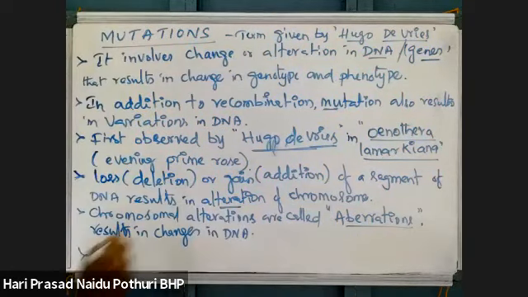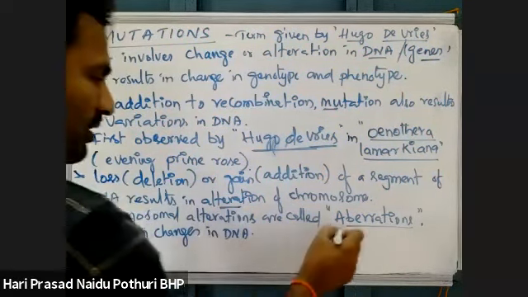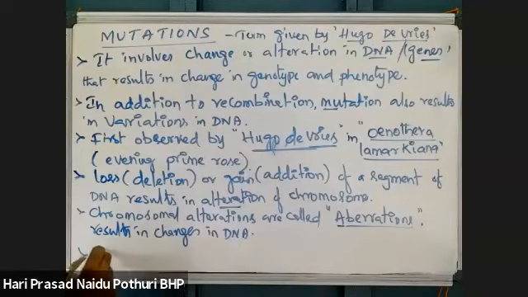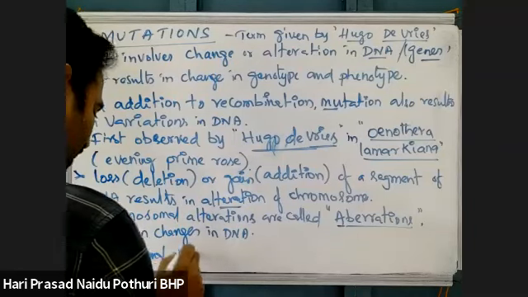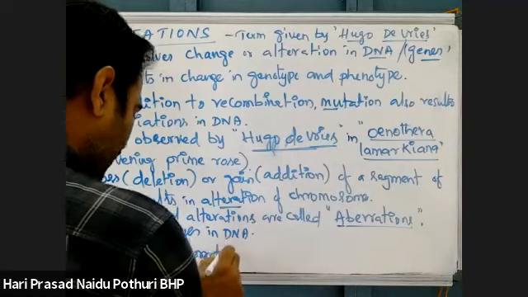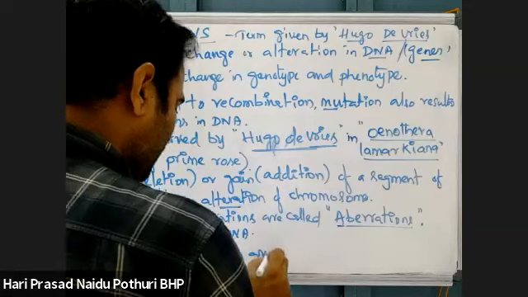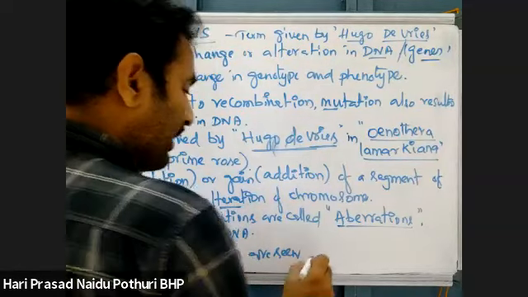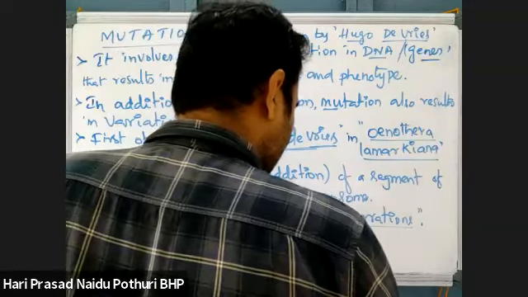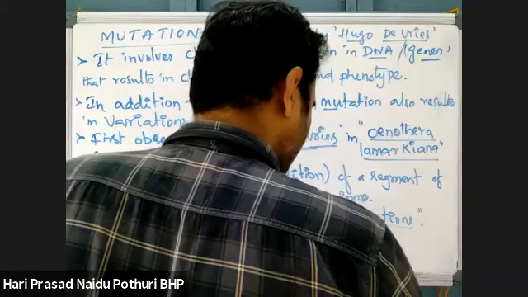In which type of cells are these chromosomal aberrations seen continuously? These chromosomal aberrations are seen continuously in cancer cells.